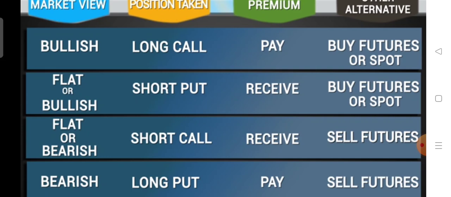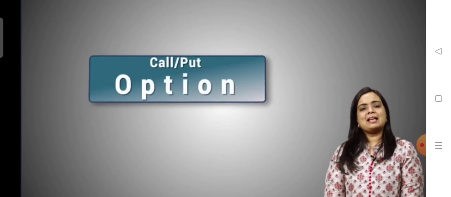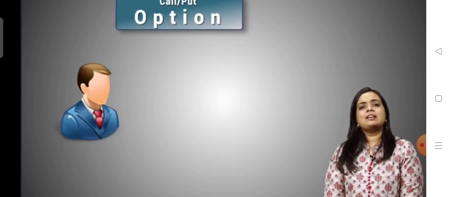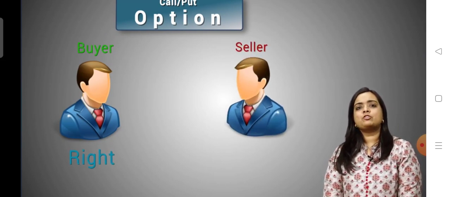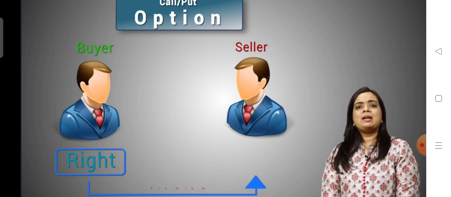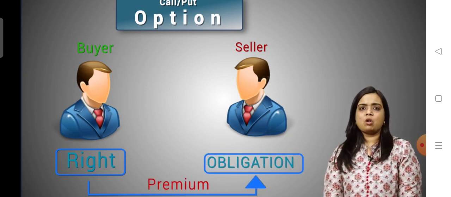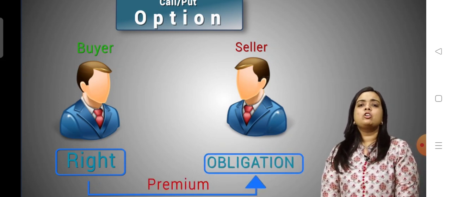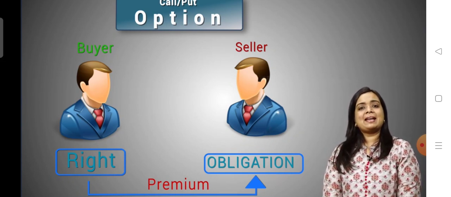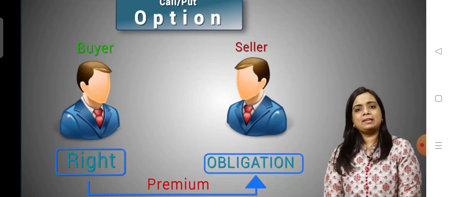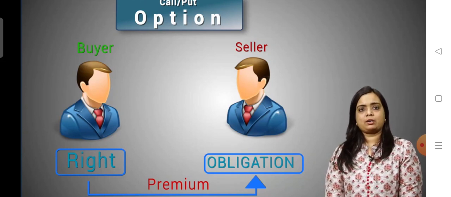Remember, as we discussed earlier, that if you are a buyer of any option, be it call or put, you will always have to pay the premium. And if you are the seller of a call option or a put option, you will always receive the premium and hence will always have the obligation to abide by the contract.